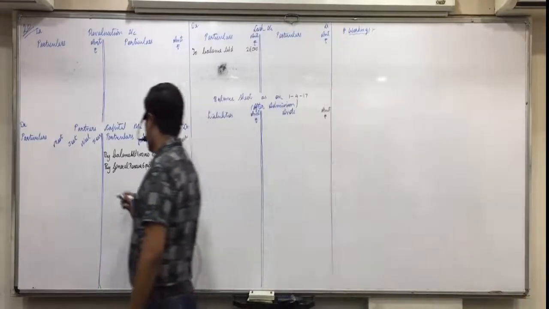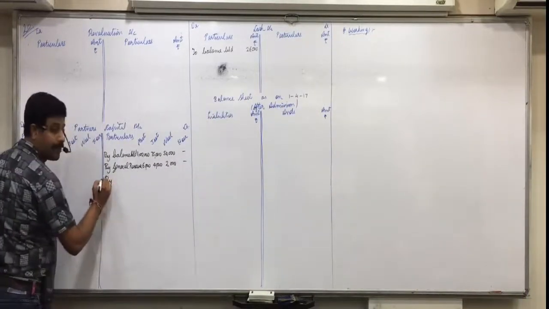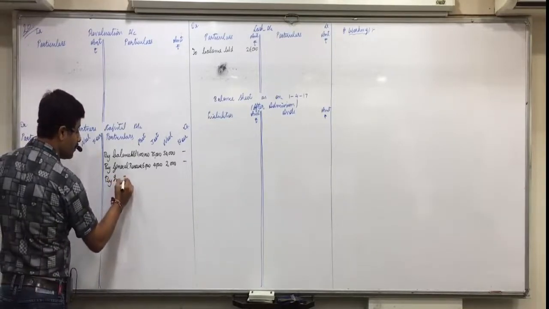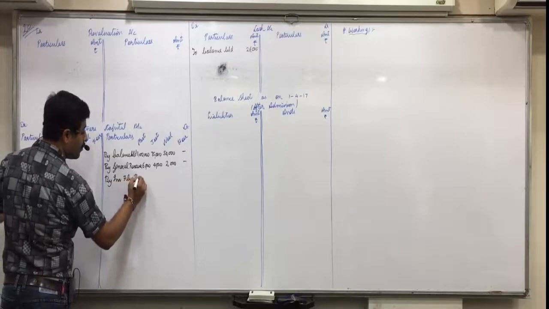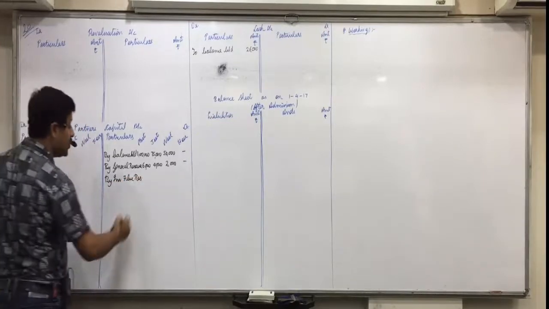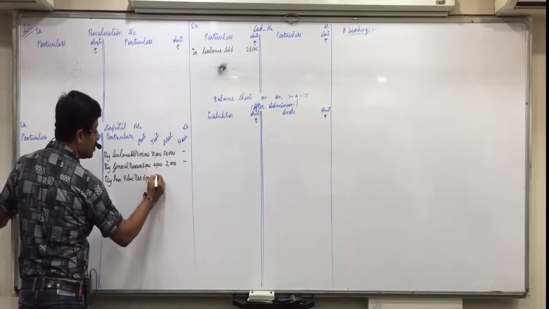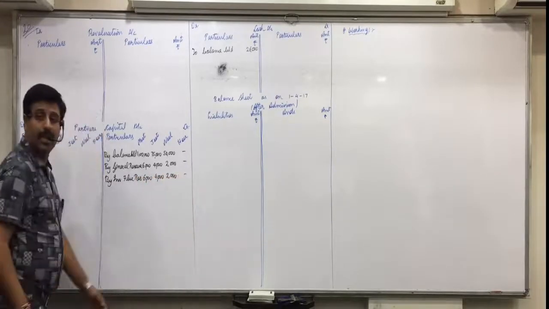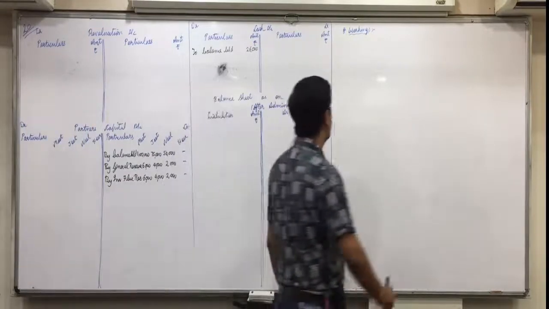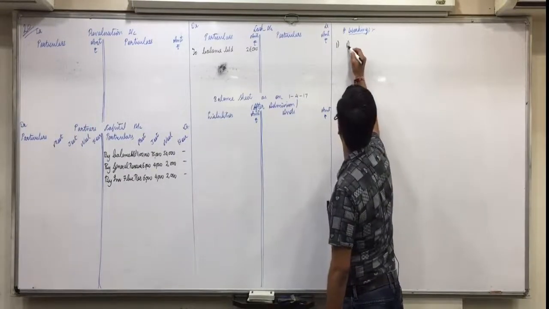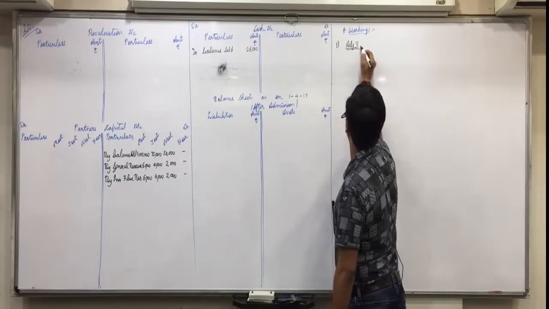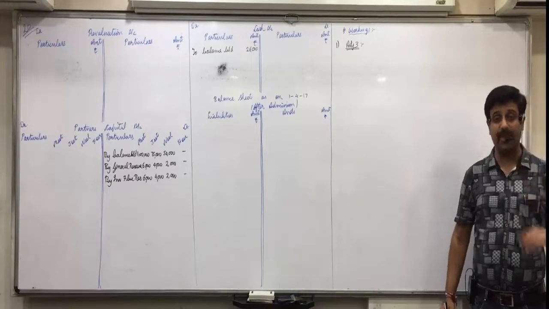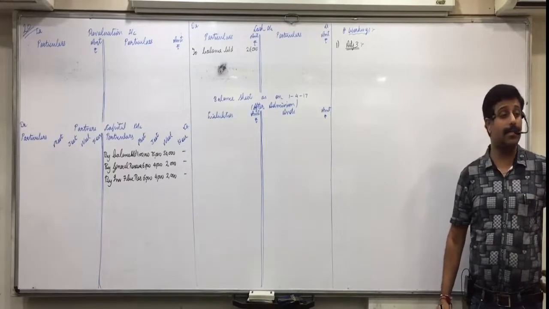So partners capital account credit side by investments fluctuation reserve 12,000: into 3 by 6, 6,000, 2 by 6, 4,000, 1 by 6, 2,000. Understood this, everyone? Yes. What would be the journal entry for this? Raise your hand. What would be the journal entry for this if at all it is asked? Anyone else?